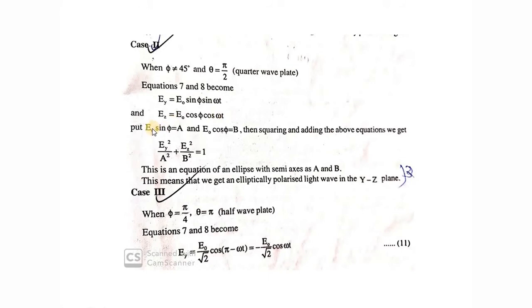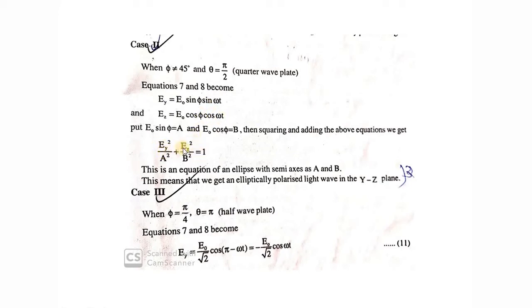We are going to make a substitution. Instead of E0 sin phi, put A, which gives the amplitude A. And E0 cos phi gives another amplitude B, which is not the same. Squaring and adding, what you'll get is Ey squared by A squared plus Ez squared by B squared, which is sin squared omega t plus cos squared omega t. That will be 1.